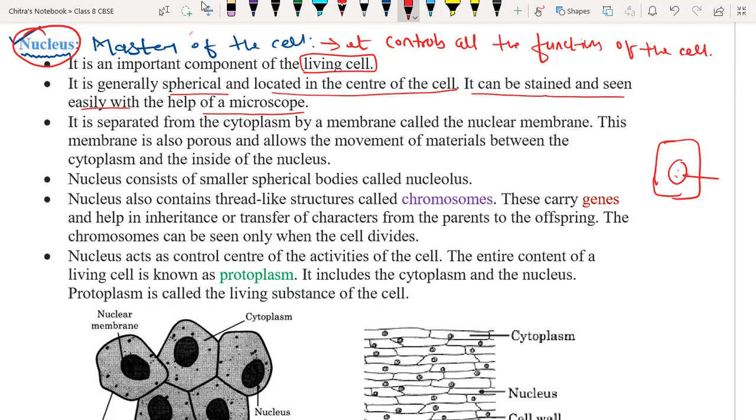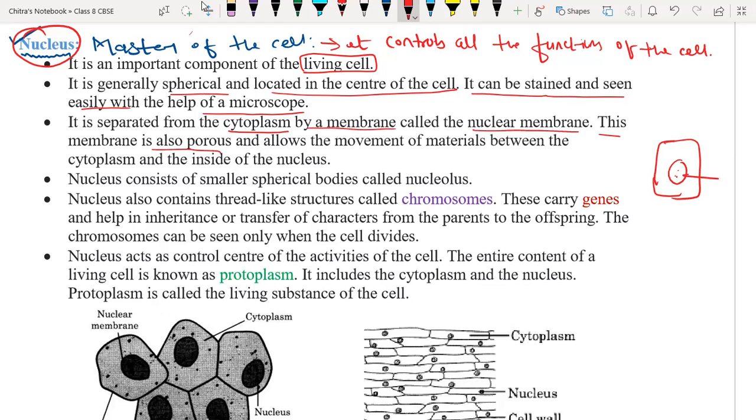It is separated from the cytoplasm because the nucleus contains a nuclear membrane, which separates the nucleus from the cytoplasm of the cell. The material present inside the nucleus is called nucleoplasm. This membrane is also porous.